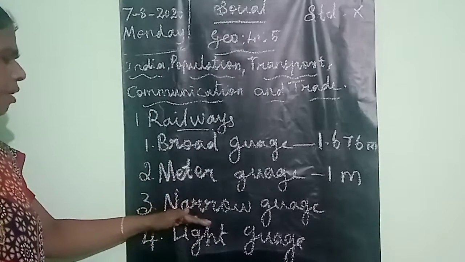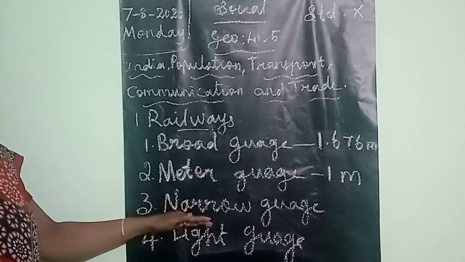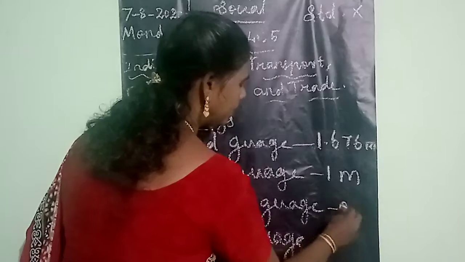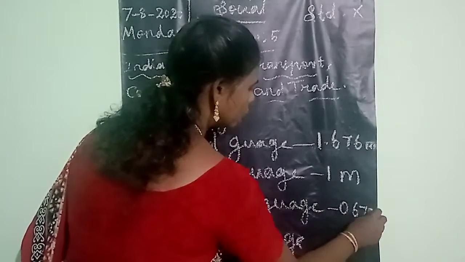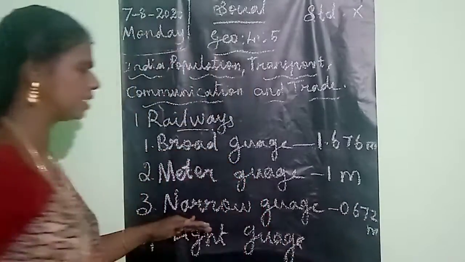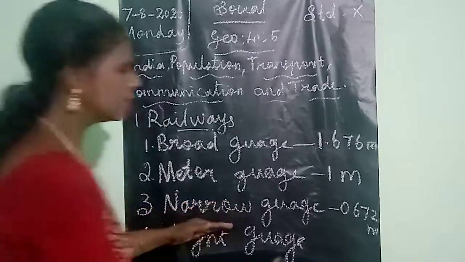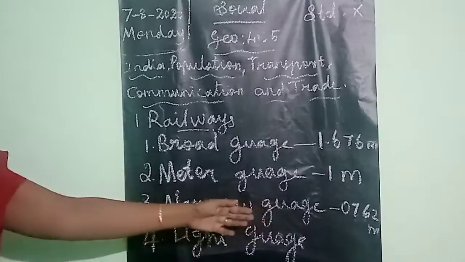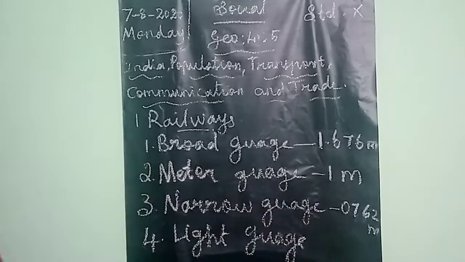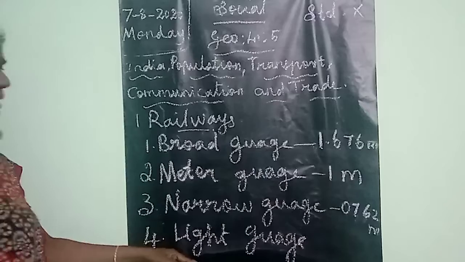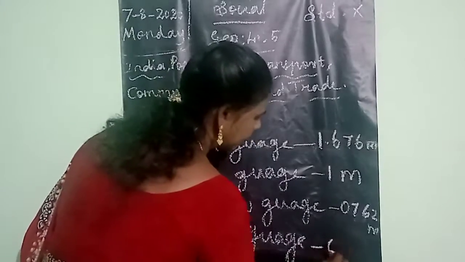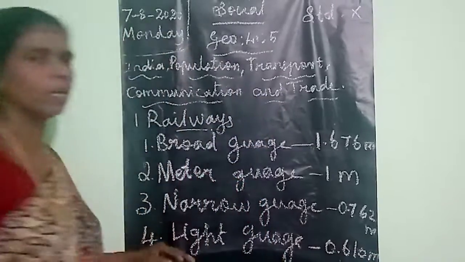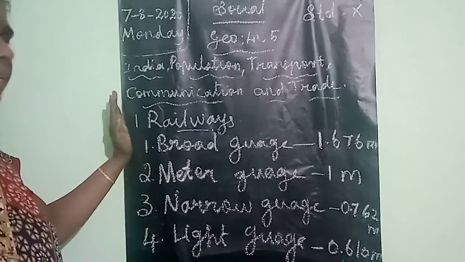Then the third one is narrow gauge. The width of the narrow gauge is 0.762 meter. Then the last one is light gauge. The width of the light gauge is 0.610 meter.